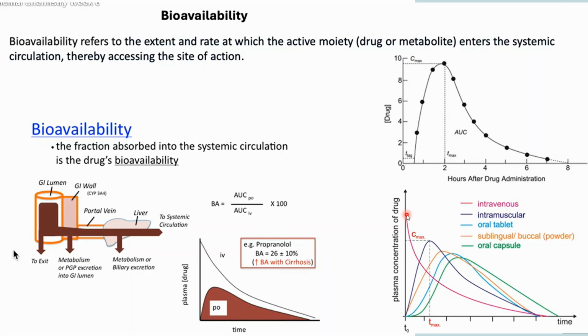But if you are taking an oral tablet, see, this line corresponds to the oral tablet. With time, the concentration gradually increases in your plasma, but then it rapidly decreases. Why? Because it is getting metabolized, it is getting degraded by your body. So it is never 100%, because some of the amount is already getting absorbed while passing through your body and reaching the particular site of action. So this is known as bioavailability, right?